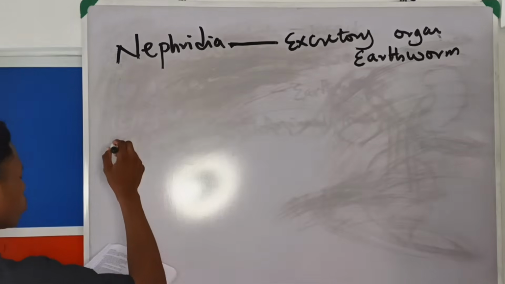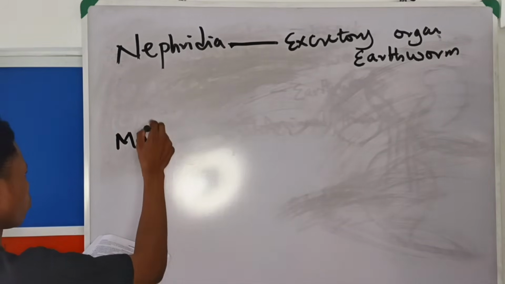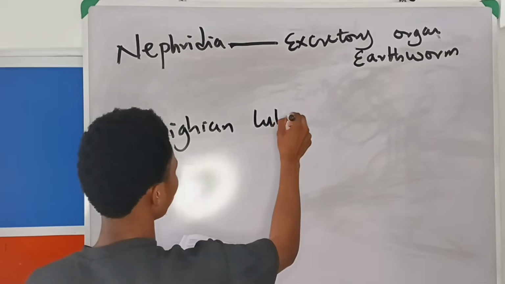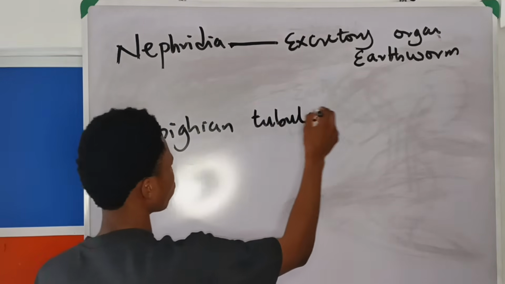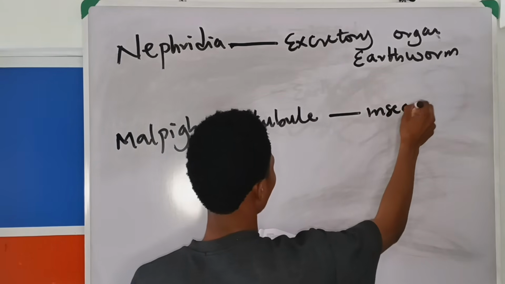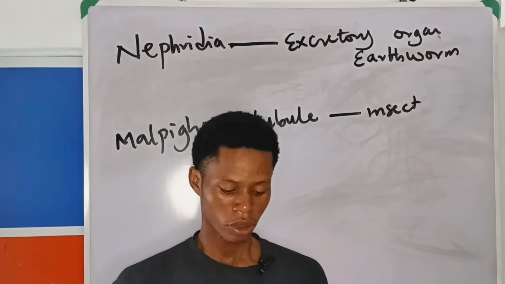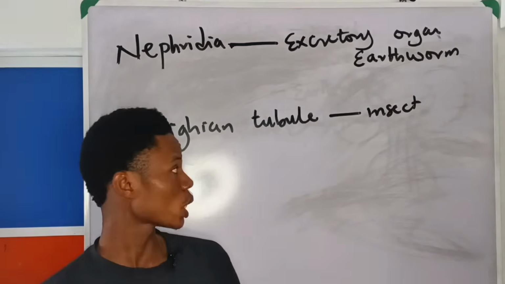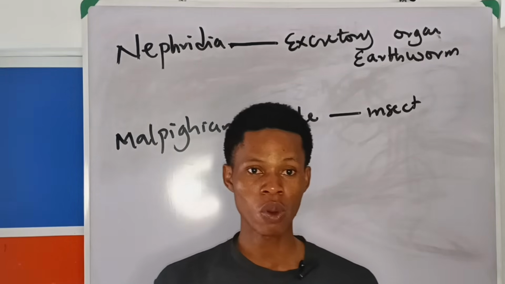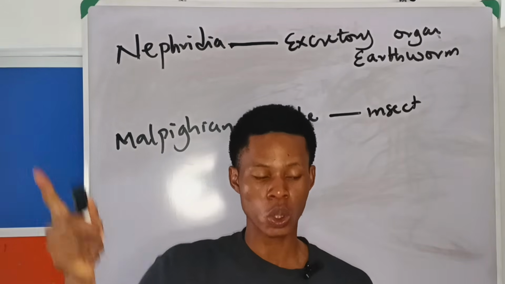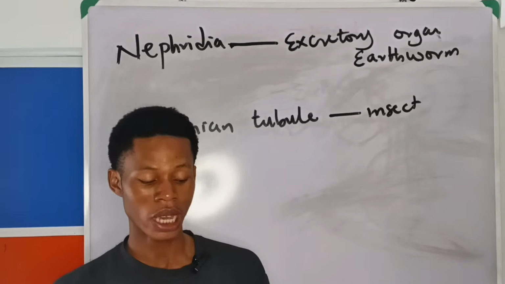The answer is Malpighian tubule, the excretory organ for insects. Because A says kidney, kidney is for man. Malpighian tubule is for insects. Flame cell is for what? Flatworm. Remember, I say FLA: flame cell, flatworm. Nephridium is for what? Earthworm.